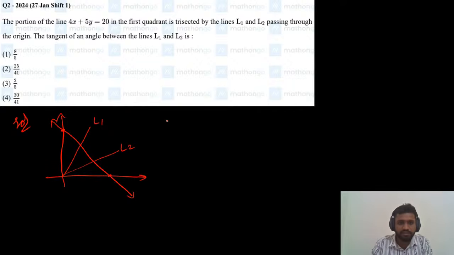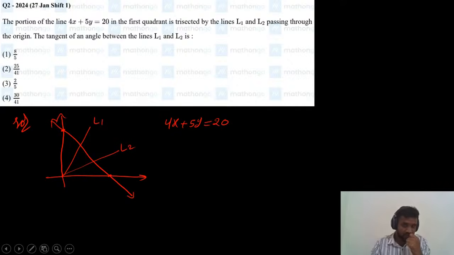What is the given line? The given line is 4x plus 5y equals 20. The lines L1 and L2 are trisecting the given line, so these three parts are equal.